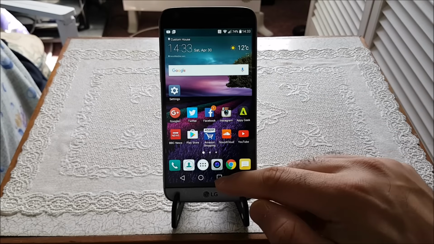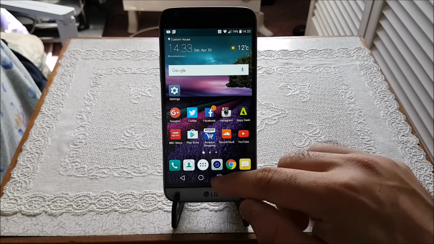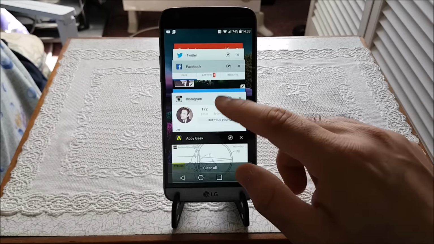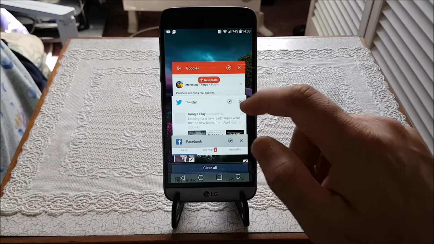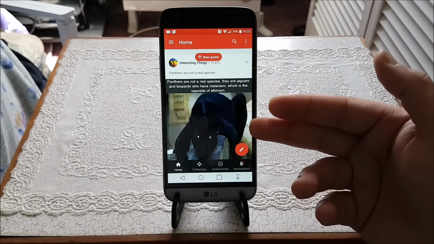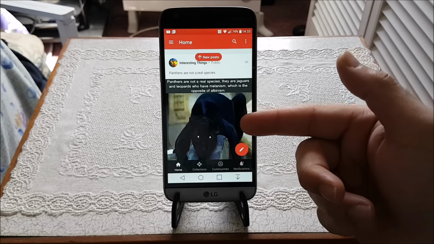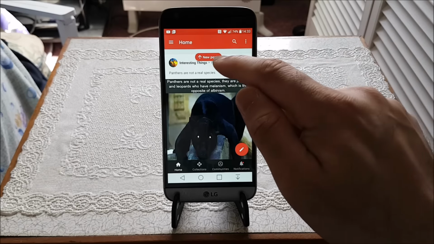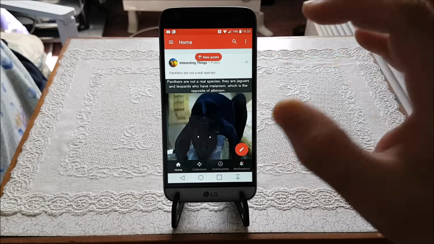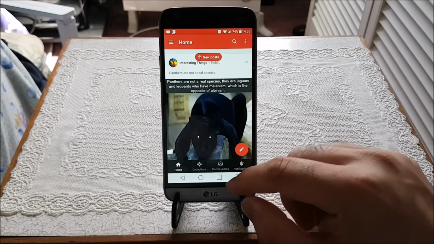Let's have a look and see if we can go back to these apps, and that they are exactly where we left them. First of all, let's get into Google Plus. There you go, you saw the Black Panther earlier as well, and it's there exactly where it was. If I tap on new post, obviously it will refresh, but I want to keep it like that so that we see how the RAM holds up.